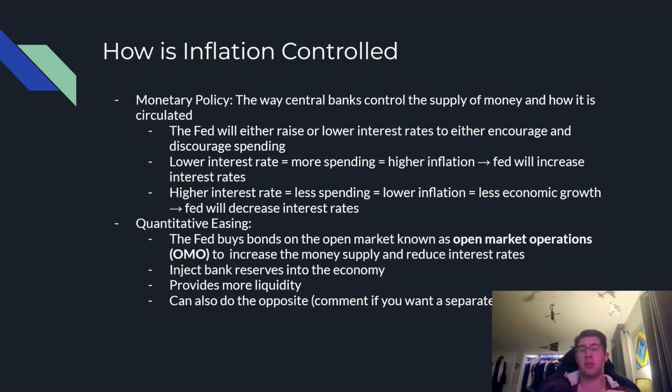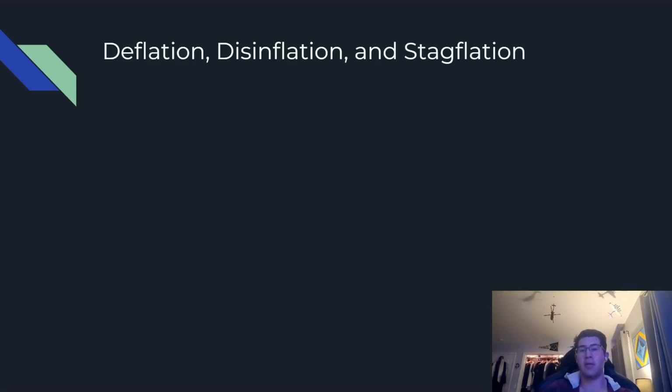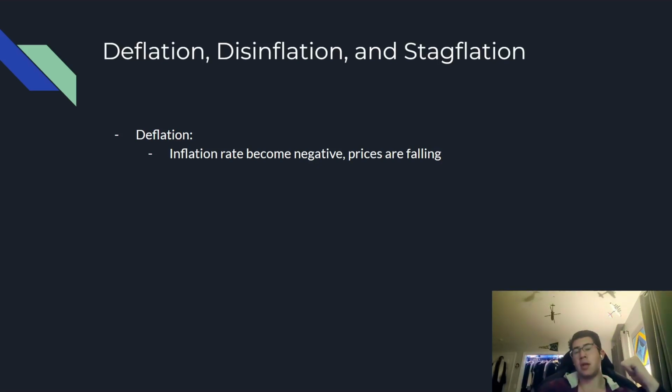But in addition to this, the Fed can also sell bonds, right, to do the opposite. Now, we have deflation, disinflation, and stagflation. What are these? Well, deflation is where the inflation rate becomes negative, which means that prices are falling. If the inflation rate is positive, the price of goods is going up; deflation means the price of goods is going down. It's very self-explanatory.